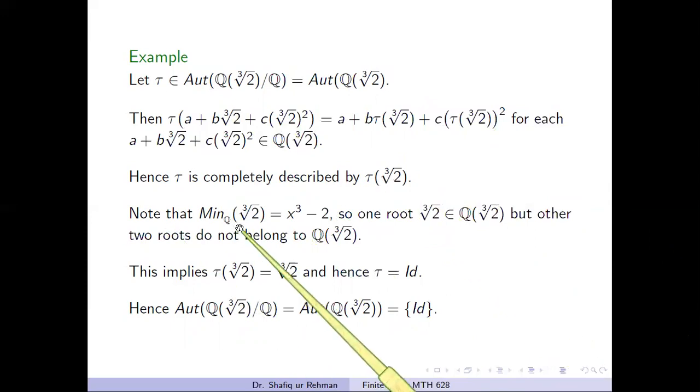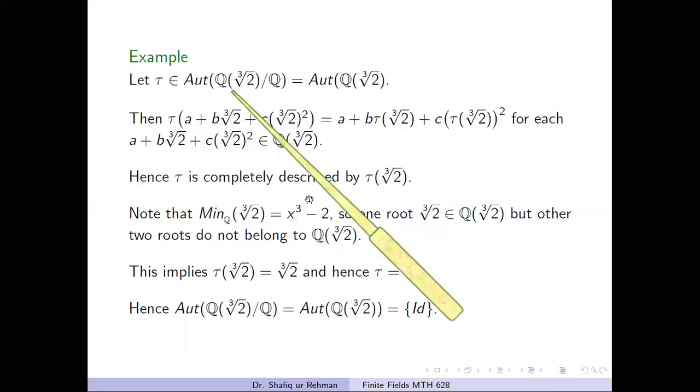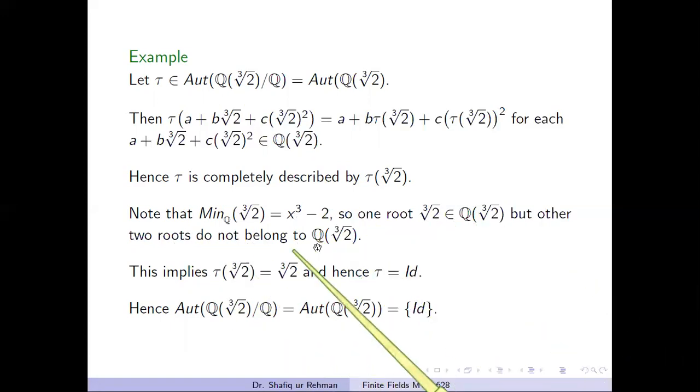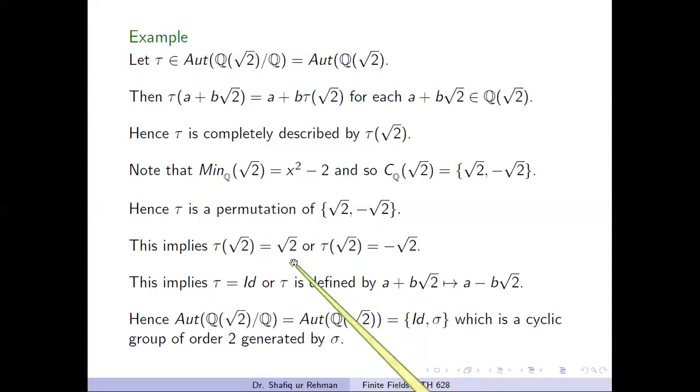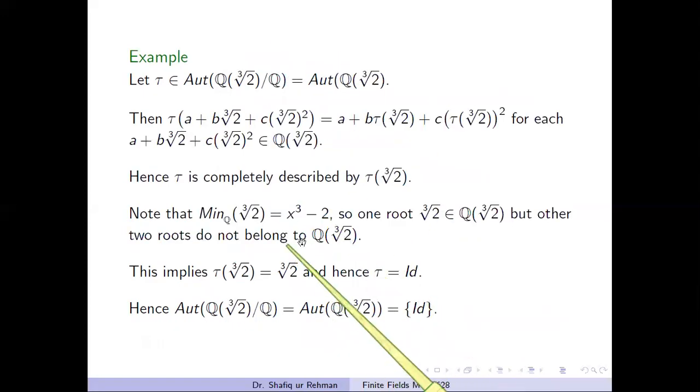Note that the minimal polynomial of ∛2 is x cubed minus 2. So it has three roots, but unfortunately only one of its roots belongs to this field, while the other two roots do not, because they are complex. Because this field extension is not normal, this set of conjugates is not contained in the field L. It may be outside of L, so in that case we have to be careful. Here we have only one root inside the field.